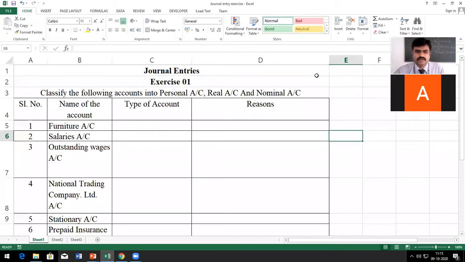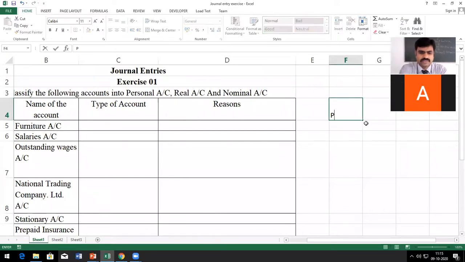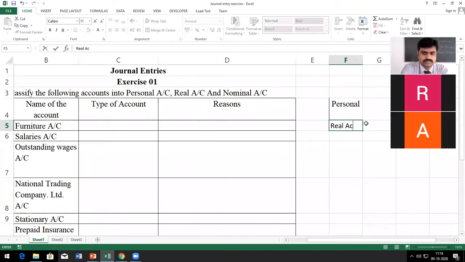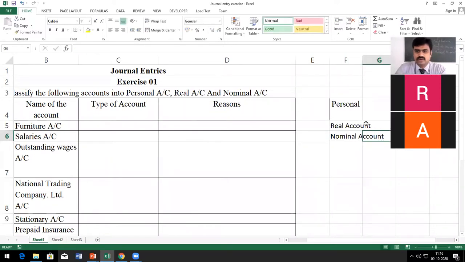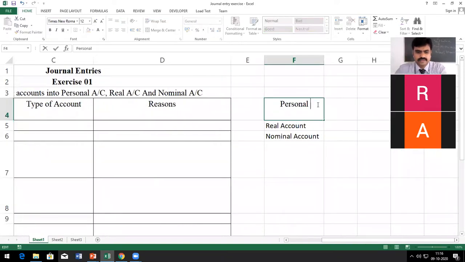You already understood, right? 3 types of account. What are the 3 types of account? Personal, real, and nominal. I think all of you know this. I think Devi sir has already taught this. I think sir has already put the notes in the LMS also. Please read.